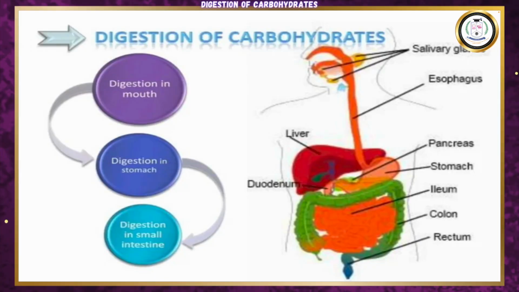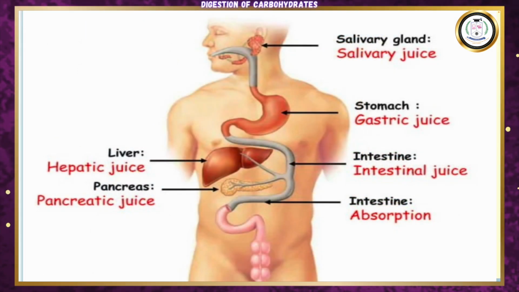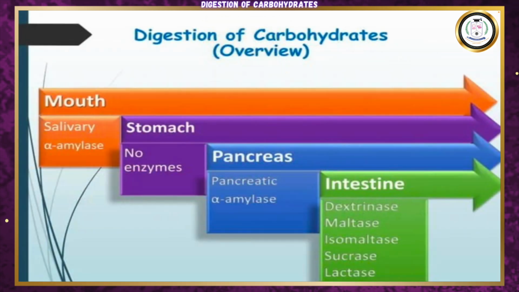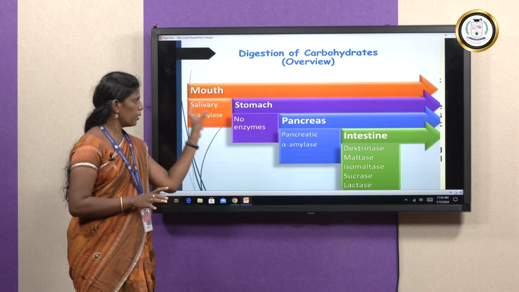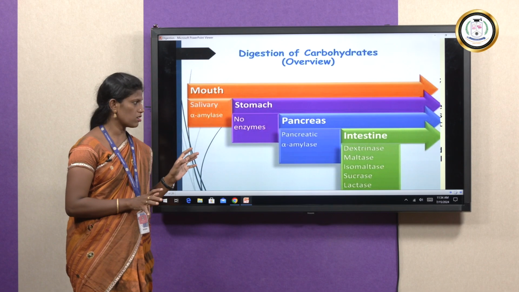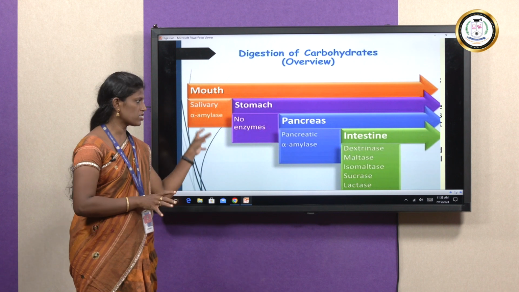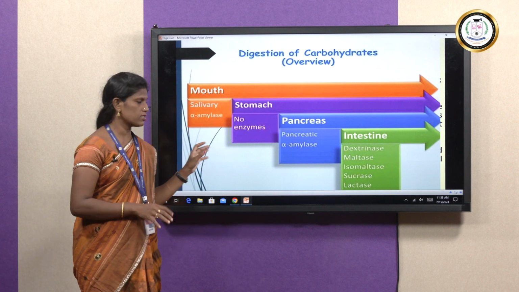Digestion of carbohydrates occurs in mouth, stomach and small intestine. So this is the overview of the enzymes and the parts involved in digestion of carbohydrate. In mouth, salivary amylase is mainly involved. In stomach, there are no enzymes, but hydrochloric acid is involved in digestion. In pancreas, pancreatic amylase is involved. In the small intestine, maltase, sucrase, lactase are involved.